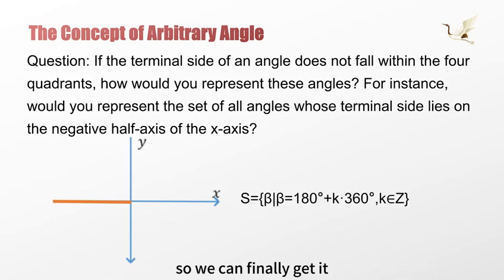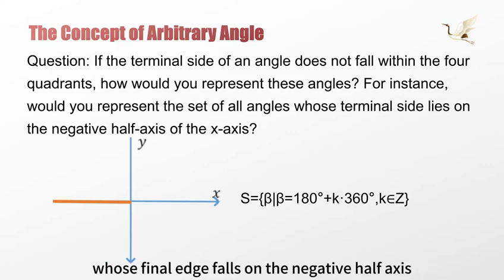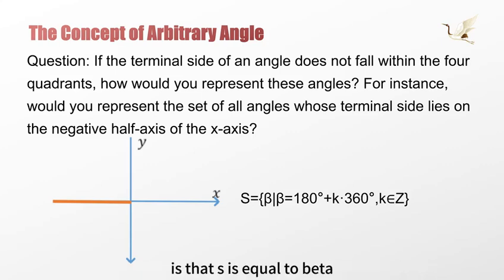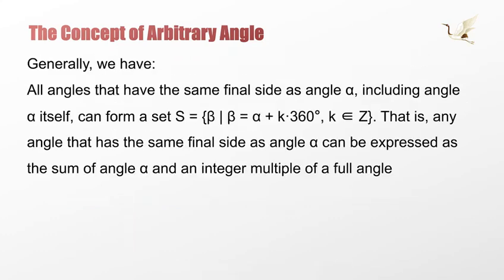So we can finally get it. The set representation of angles whose terminal side falls on the negative half-axis of the x-axis is that S equals the set of beta, where beta is equal to 180 degrees plus k times 360 degrees, and k belongs to the set of integers Z.